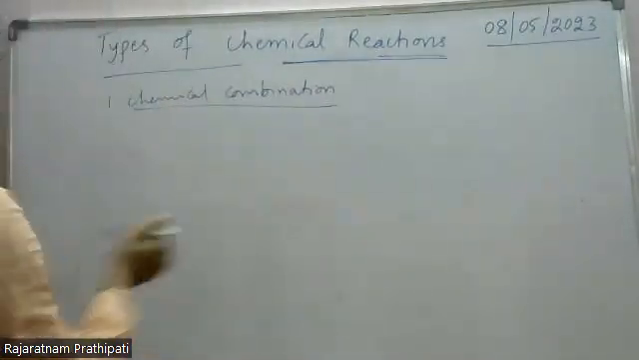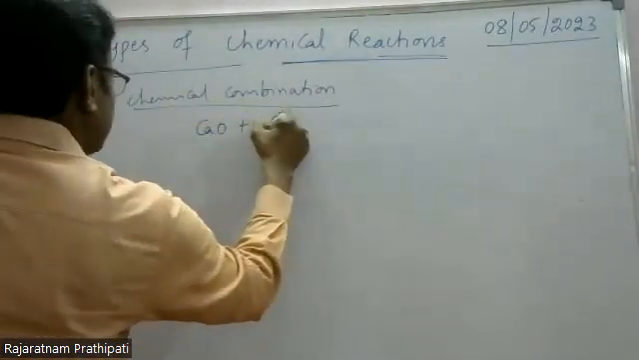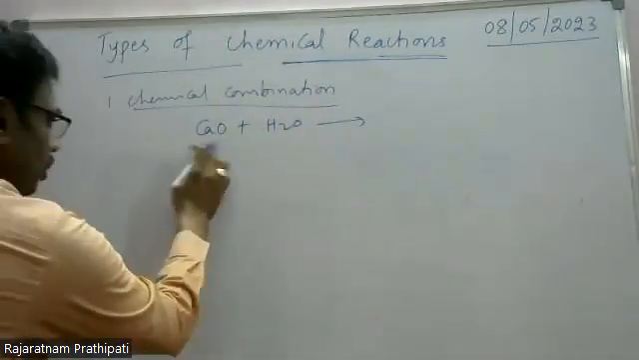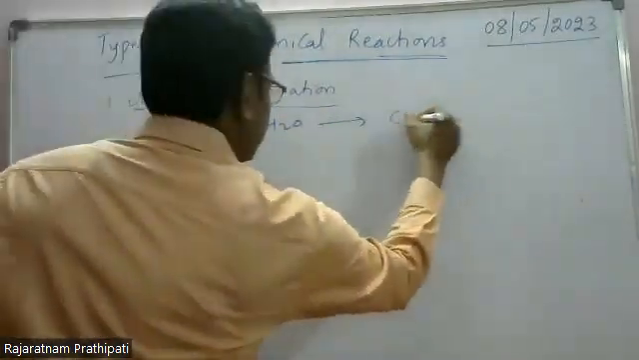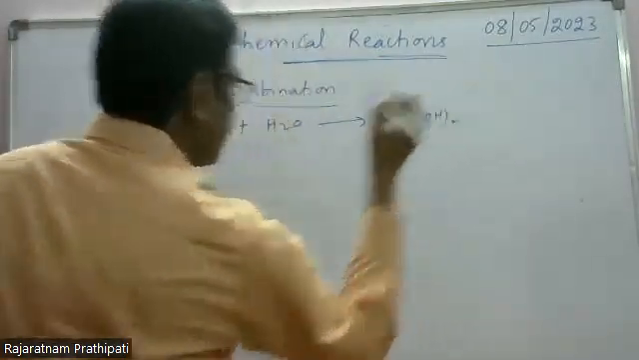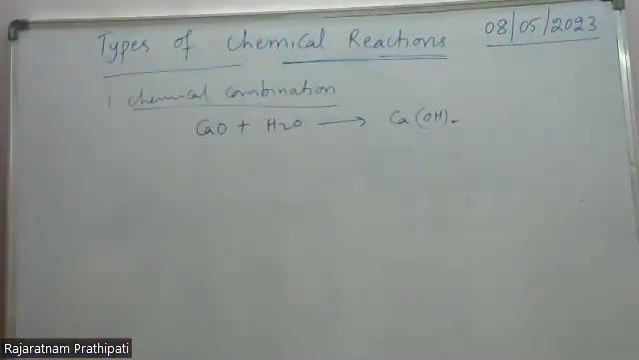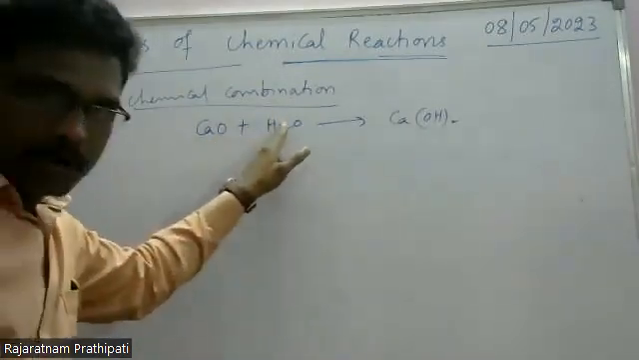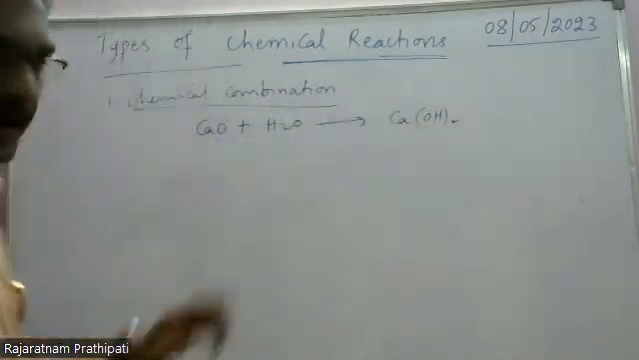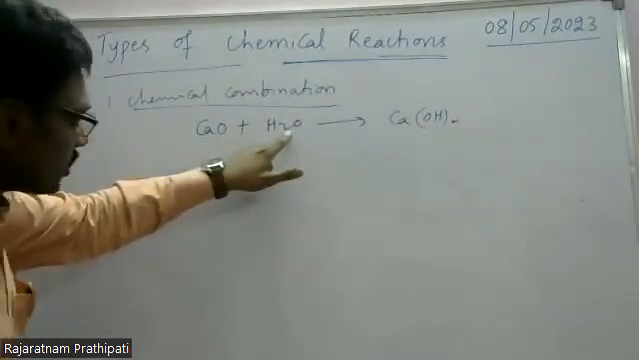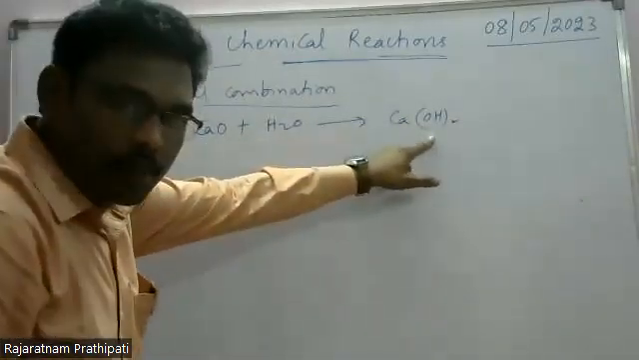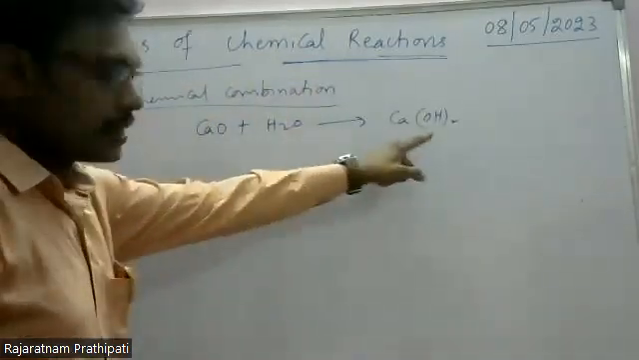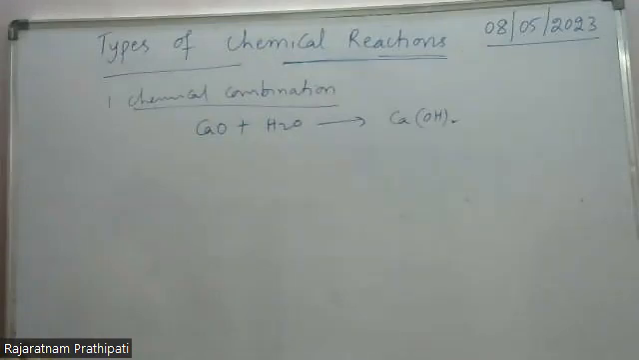Next, look at this. Calcium oxide plus water gives rise to calcium hydroxide. Here calcium oxide is a metal oxide, this is water, and this is Ca(OH)2, calcium hydroxide. This is a compound, this is a compound, this is also a compound. So this comes under the compound plus compound gives rise to compound category.